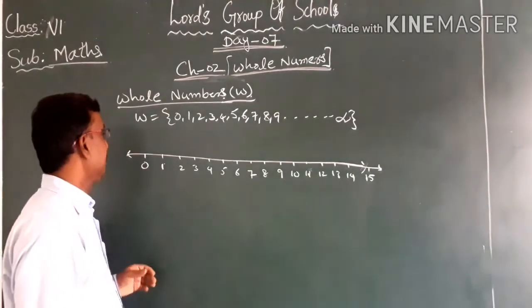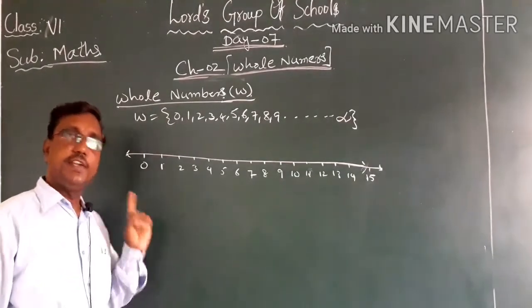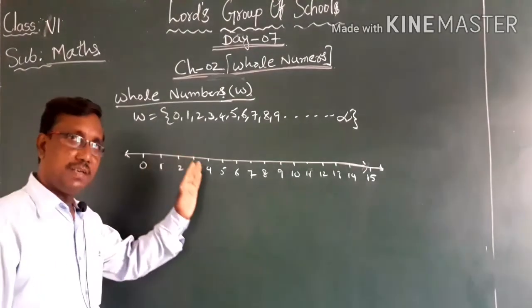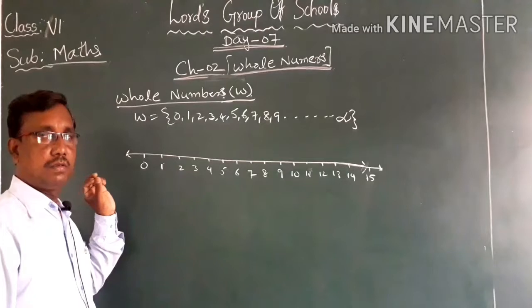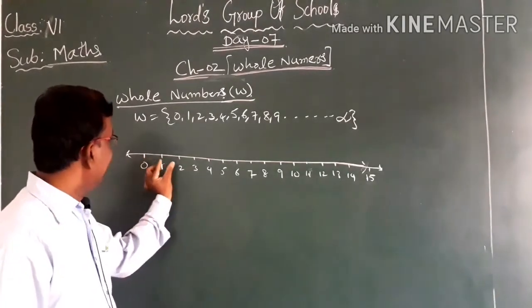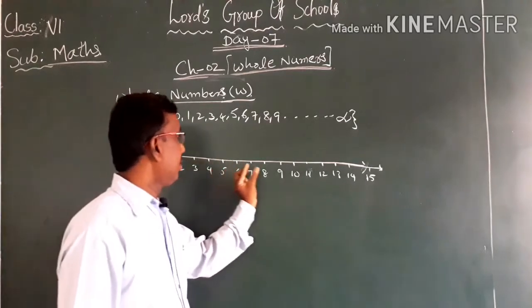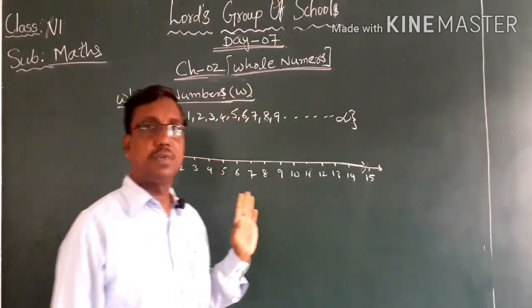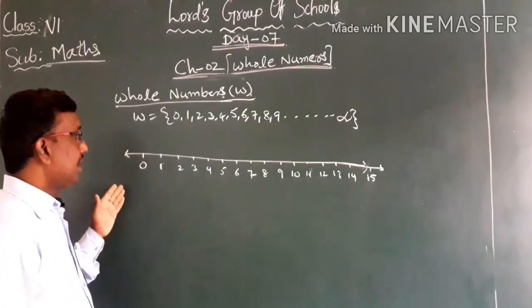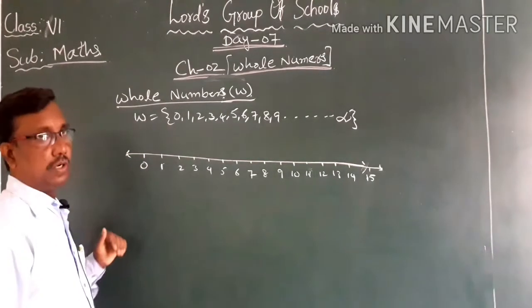But remember that the distance between any two consecutive numbers on the number line must be 1 unit. It is called unit distance. The distance must be the same between any two consecutive numbers on the number line. That must be taken care of.